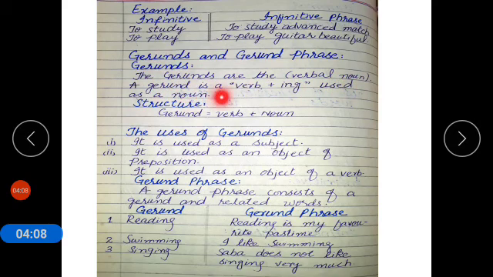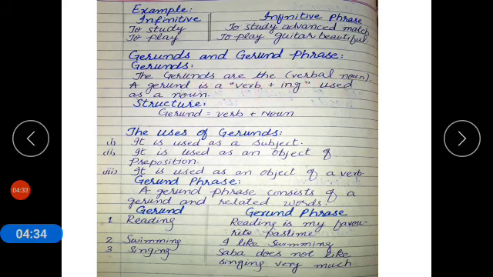A gerund is a verb plus ing used as a noun. What does it mean, a verbal noun? Gerund plays the role of verb as well as noun by adding ing along with it.